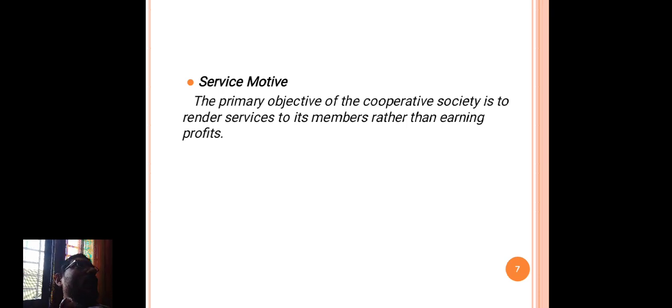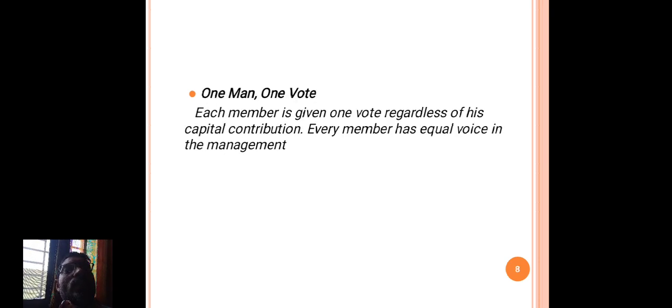The primary objective of the cooperative society is to render services to its members rather than earning profits. It is called service motive. One man, one vote.